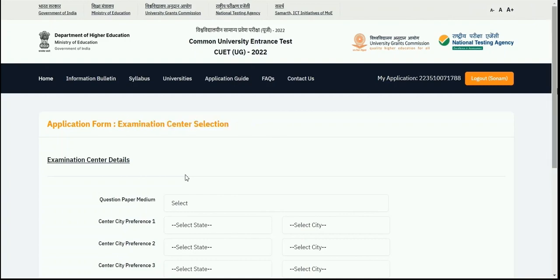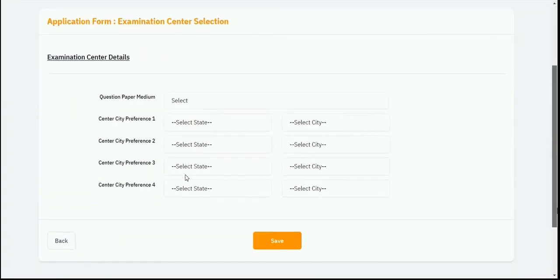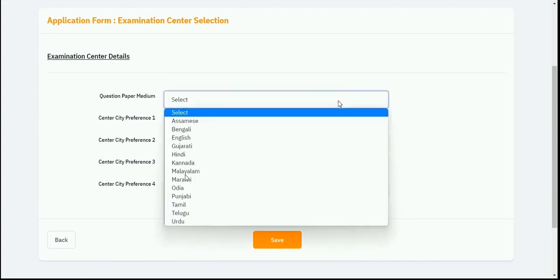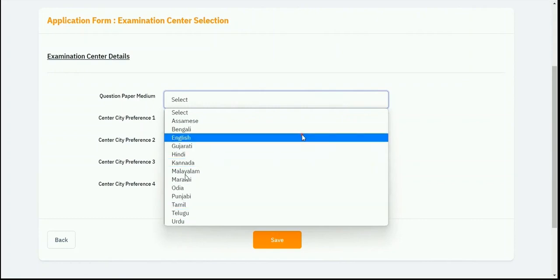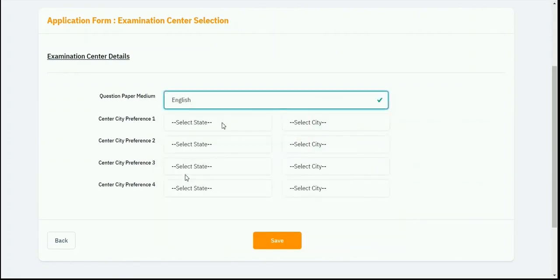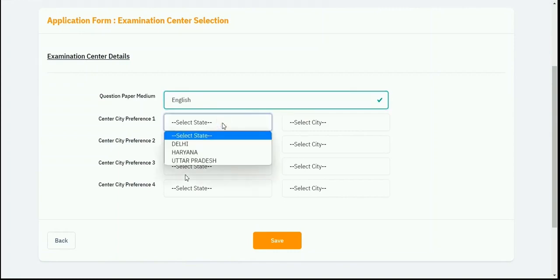So once you have selected your test papers, now you have to select your examination center. You need to first select the question paper medium in which you want to give your examination. So I'll select English from here, and then I need to write my city preference for the exam center. It will automatically reflect the nearest city as per your address. So here it shows me Delhi, Haryana and Uttar Pradesh.